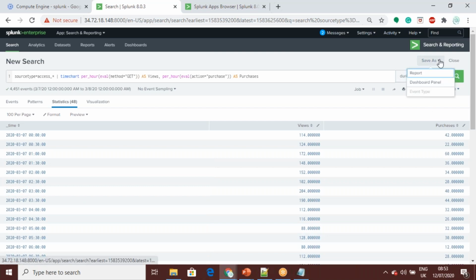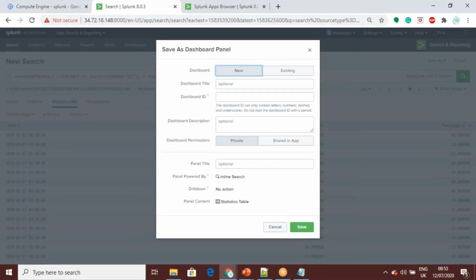So, save as report. You want to generate this purchase report. You are viewing the purchase report, and you want to see it. You can save it as a report and share it with the customer, whoever is required. That is one option. Another option: if you want to make it a dashboard panel, just click on the dashboard option.